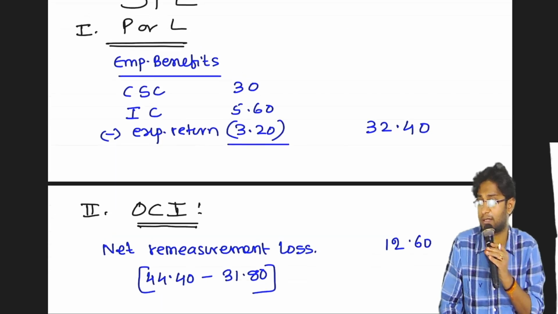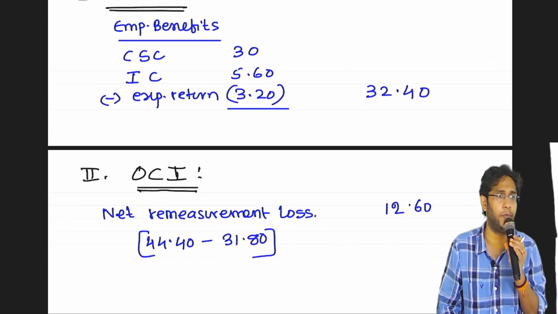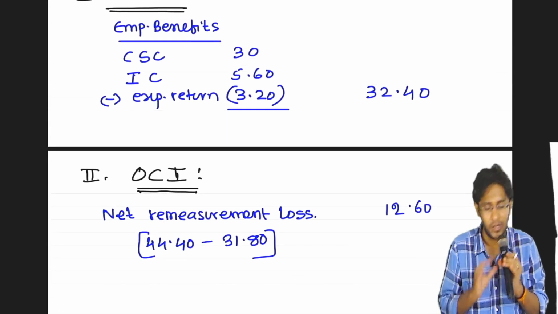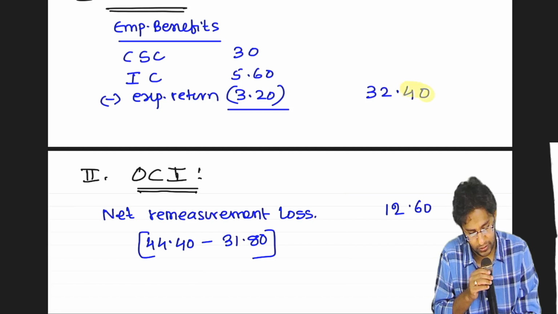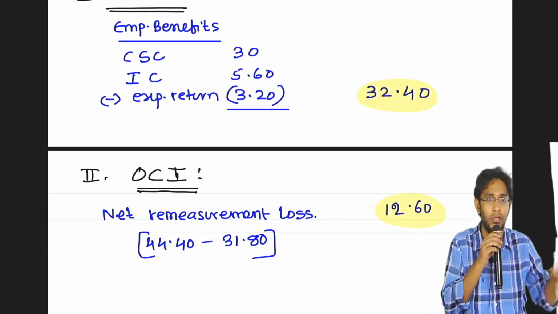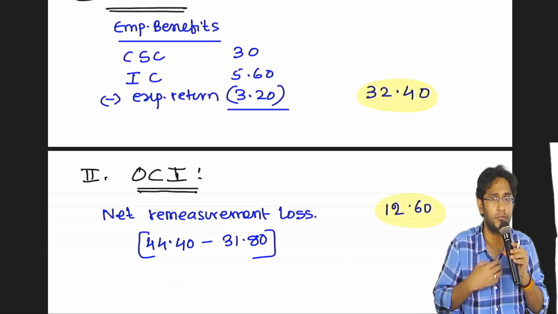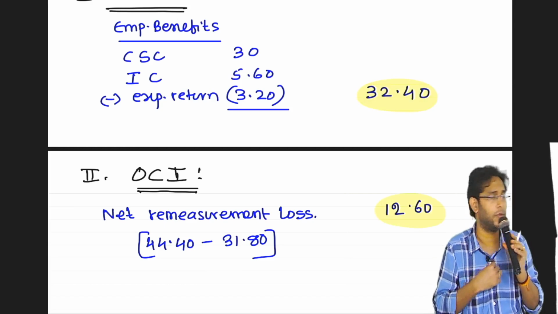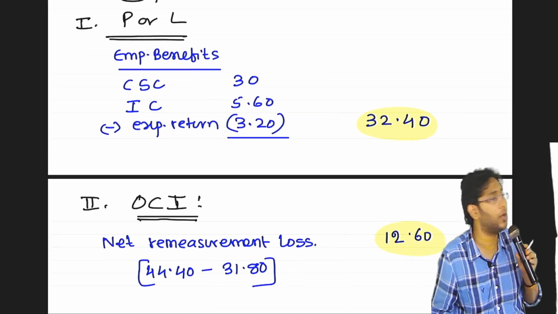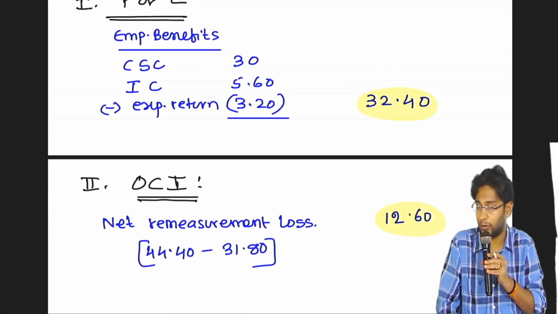This is the fact of the PRL section. To do all this, you have to do the labor work of preparing all that ledger. There is one more smart way of getting it.